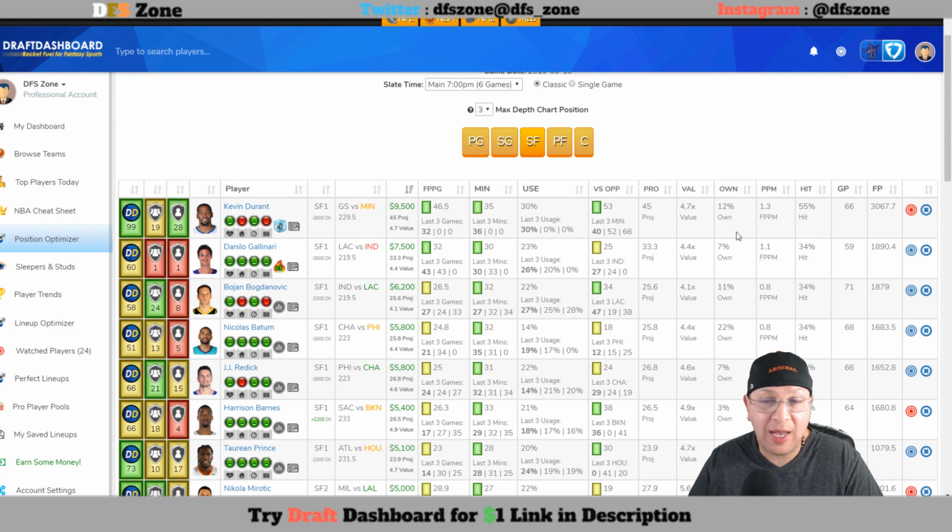12% ownership. He's not going to be highly owned today, considering that he is in a back-to-back. 55% of the time, he has smashed value there, and that's understandably so. Anytime we have Kevin Durant under $10,000, he is definitely someone you can consider. And knowing that he's under 9 on DK, you definitely got to consider him.